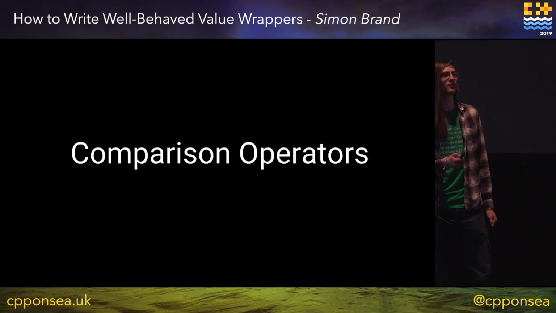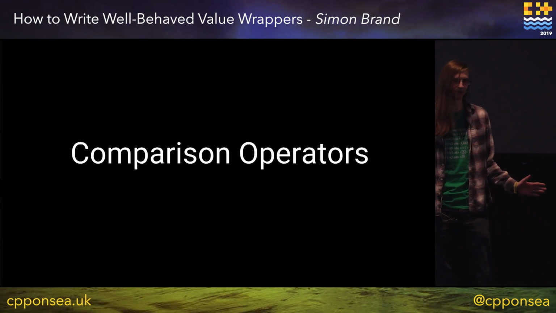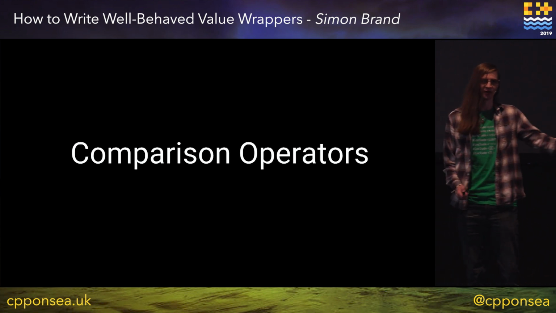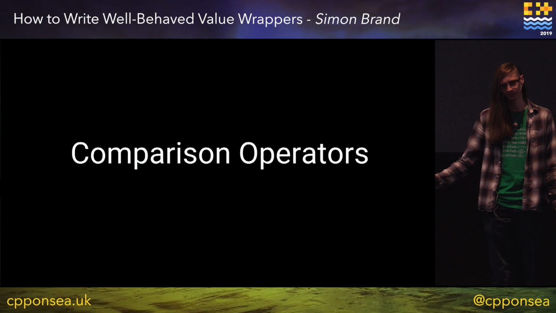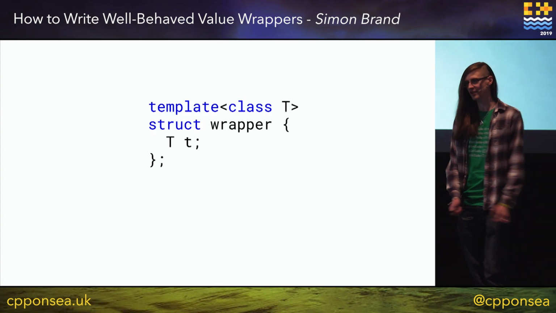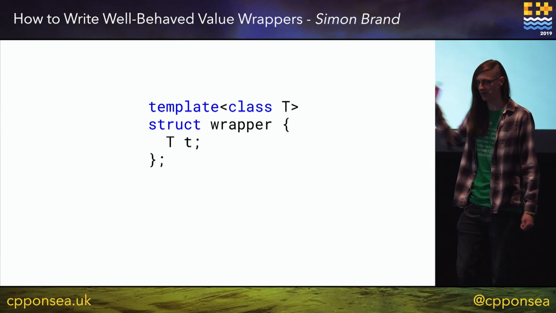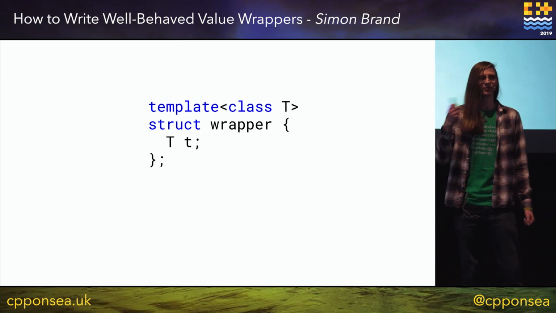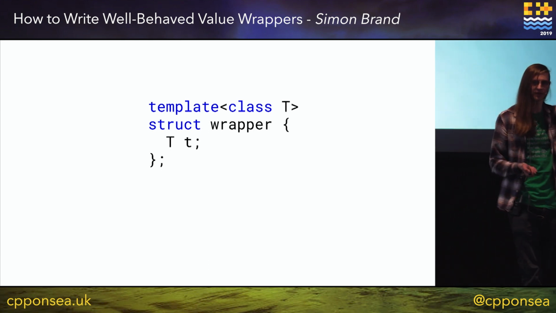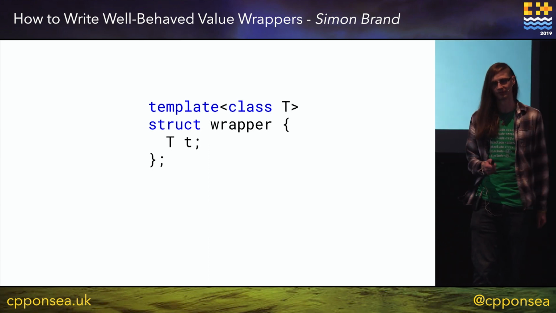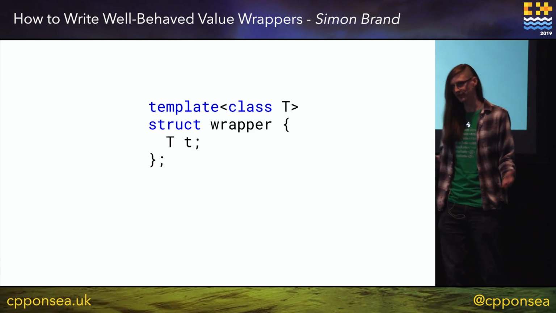I'll start off with something that hopefully we're all familiar with, comparison operators. We like to be able to compare one object to another. So this is about the simplest value wrapper I could think of. It's called wrapper. It takes a template parameter and then stores an instance of that type in the wrapper. Hopefully this makes sense to you.